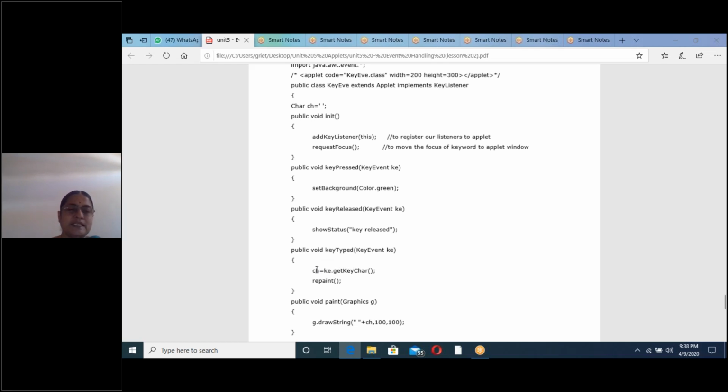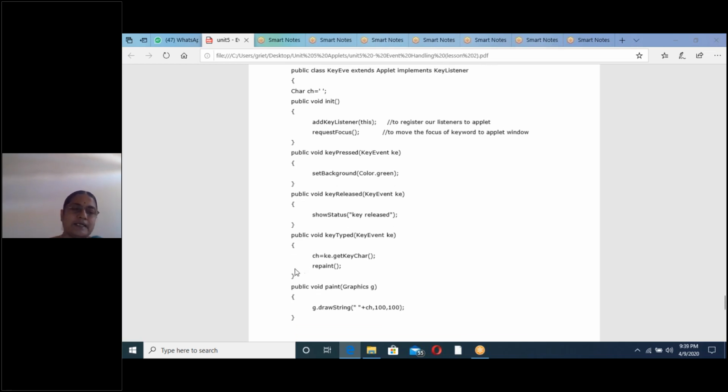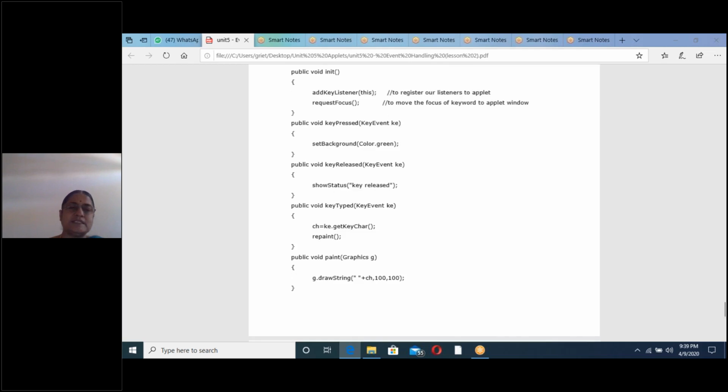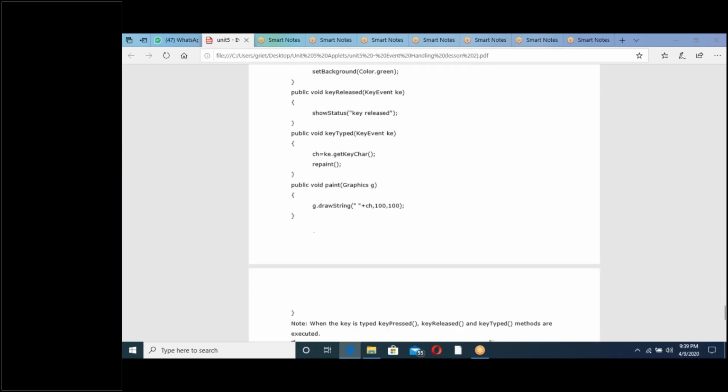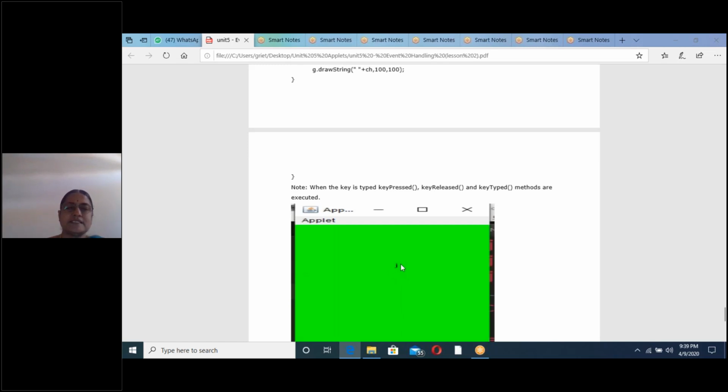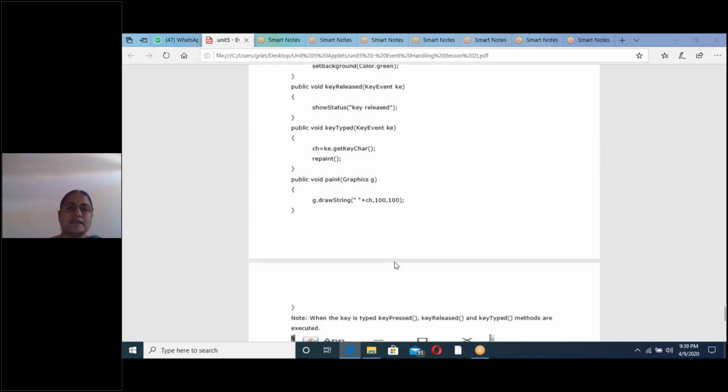Next, I have typed j, so ch stores j. After that, I have invoked repaint. From repaint it will go to the paint method. Repaint means it will invoke the paint method. Inside the paint method, I have written g.drawString(string + ch, 100, 100). So our j is stored in the string, and the starting location is 100 comma 100. So the output of key typed is j. Using the paint method, I have printed it on the applet window.